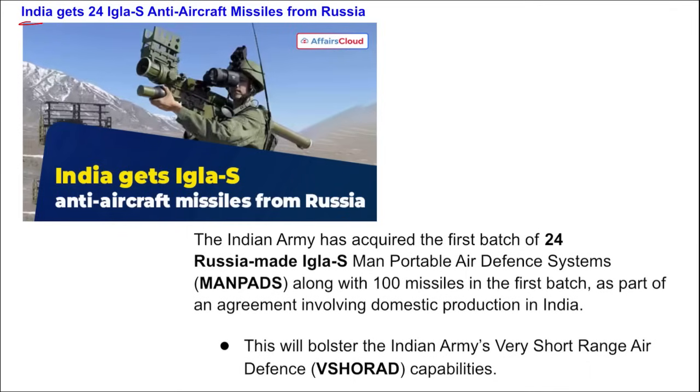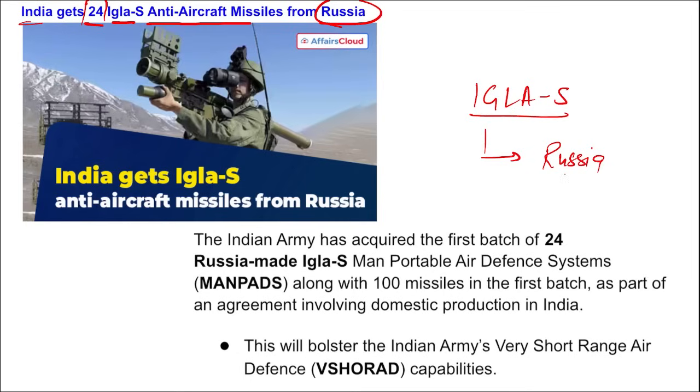Next, India got 24 IGLA-S anti-aircraft missiles from Russia. So, the IGLA-S anti-aircraft missile was received from which country? Received from Russia. And that too 24 IGLA-S, correct?